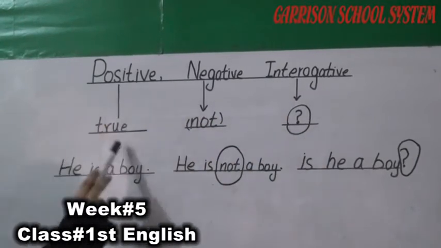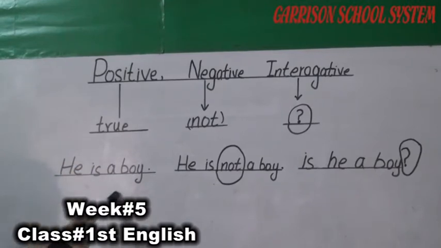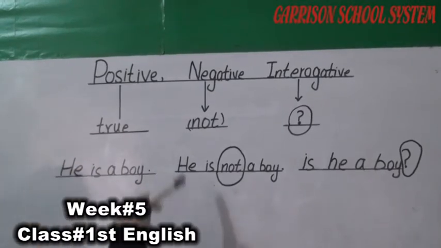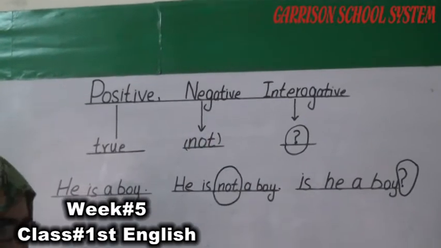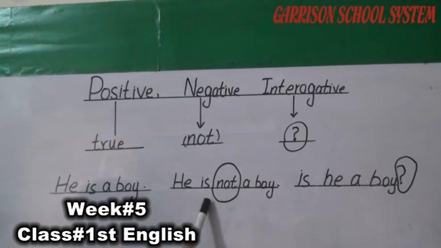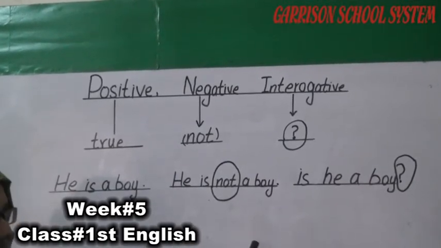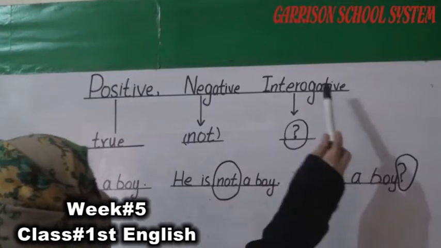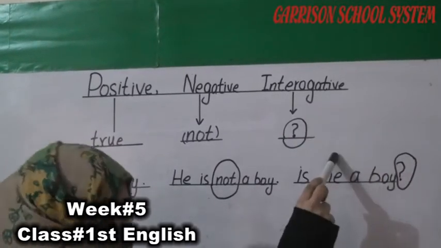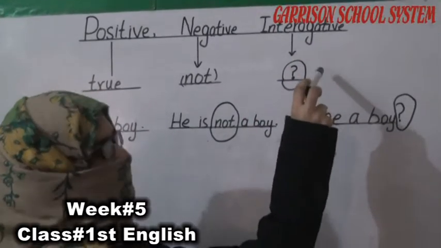अब मैं इसको दोबारा again repeat these sentences about the positive sentence, negative sentence and interrogative sentences. Positive sentences are those sentences which tell that something is true. Means that he is a boy, complete statement. Negative sentences are those sentences in which the word not is used. For example, he is not a boy, he is not a girl, he is not a man. Interrogative sentences are those sentences which end with the question mark. Means that in which the question is asked.